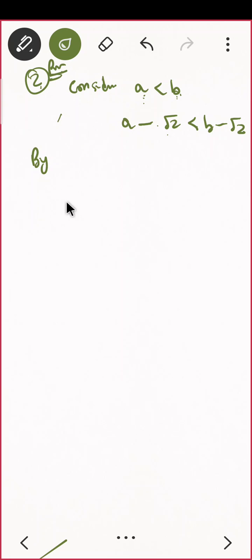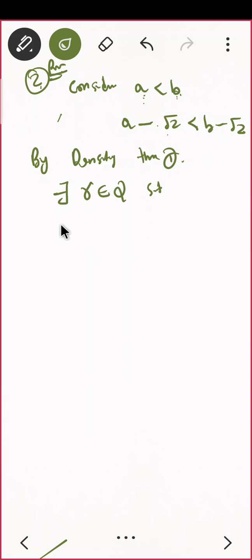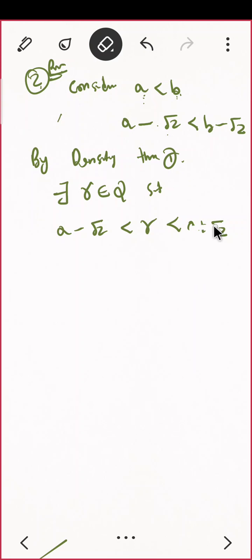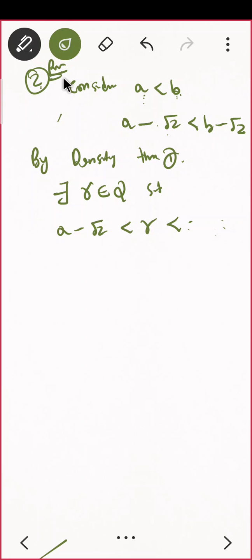Now by density theorem 1, there exists a rational number r such that a minus root 2 is less than r, and that is less than b minus root 2. Do you agree?